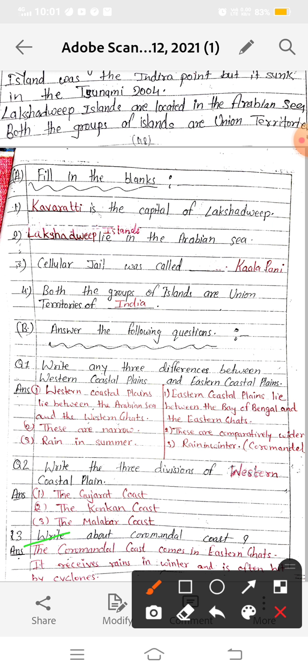But if this question comes for 3 marks, then you have to write three statements. Firstly, mention the location, then mention the special feature of the Coromandel coast, that it receives rain in winter, and that it is often hit by cyclones. So these are some descriptions of the Coromandel coast.